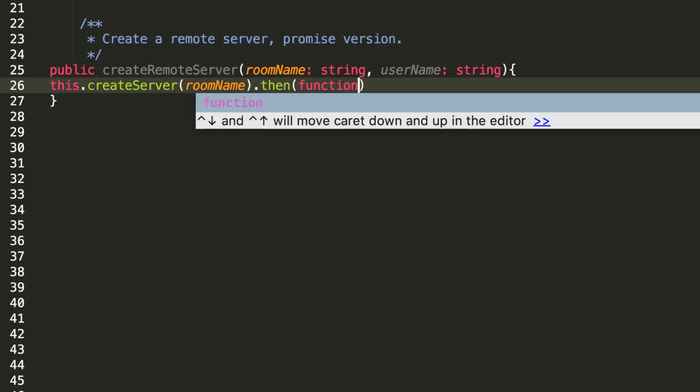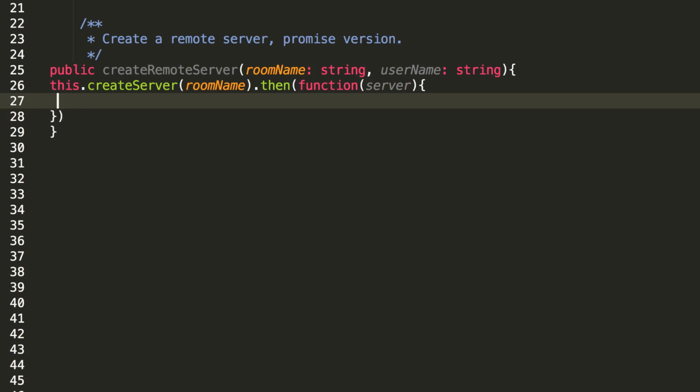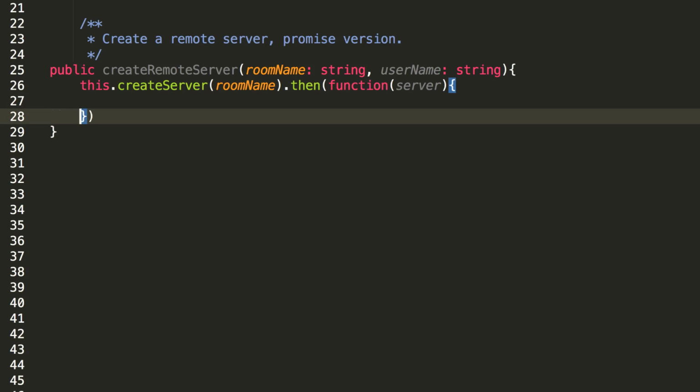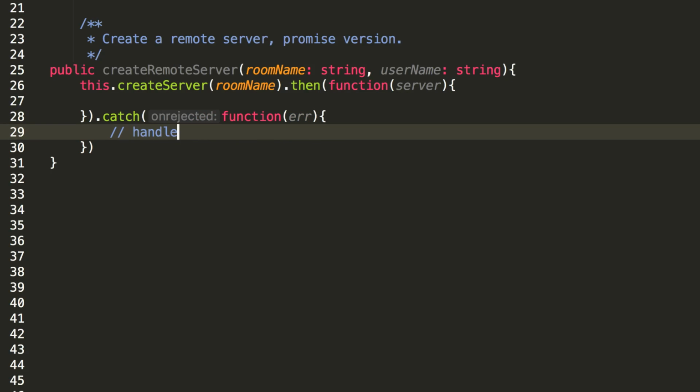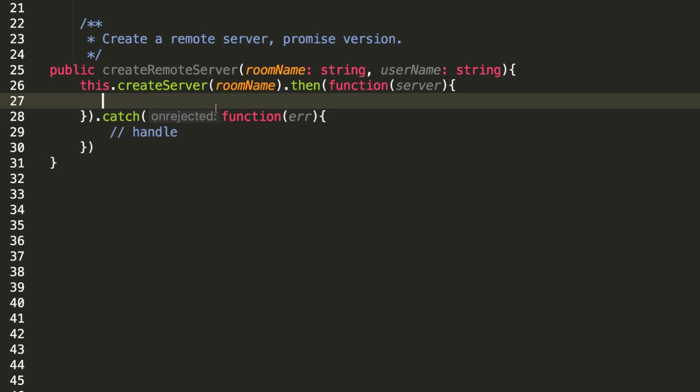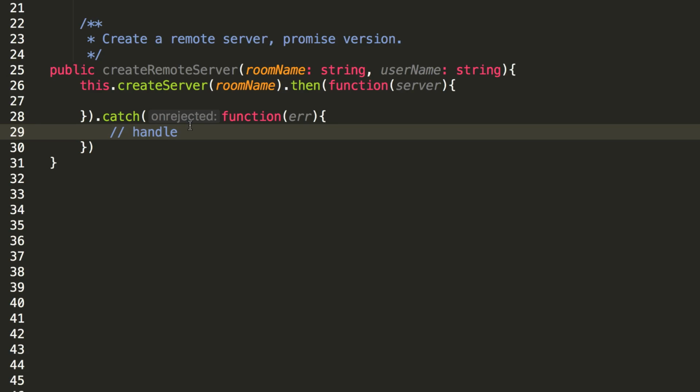When that promise returns successfully, it will call this then function with the provided server parameter. But we also want to handle if there is an error, if something went wrong, or if an exception is thrown. So we'll add a catch clause here, and this will handle the cases where createServer throws some type of exception or explicitly is rejected.